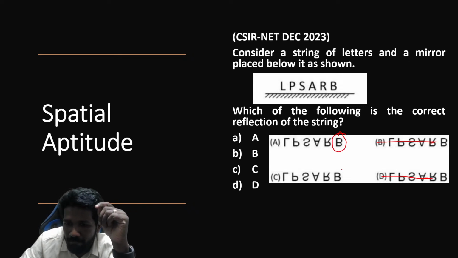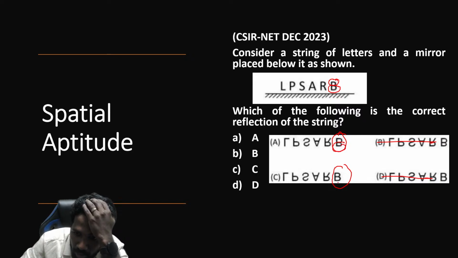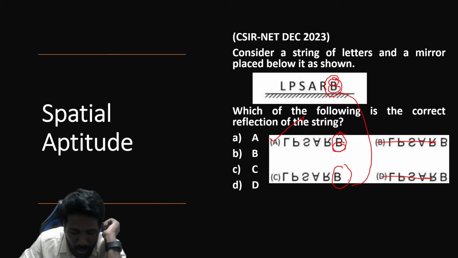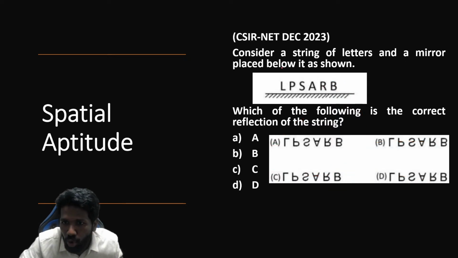बाकी 2 options में B का shape देखिए. B का top part smaller है, bottom part larger है ना. So in the mirror image, bottom part smaller और top part larger होना चाहिए. Option A says so. Option C, it is not flipping. B is becoming B itself. No change at all. That is wrong. So C is eliminated. Option A is the answer. Once again, I am summarizing. Only look at the mirror images of letter S and letter B in option A. Then you will get clarity.